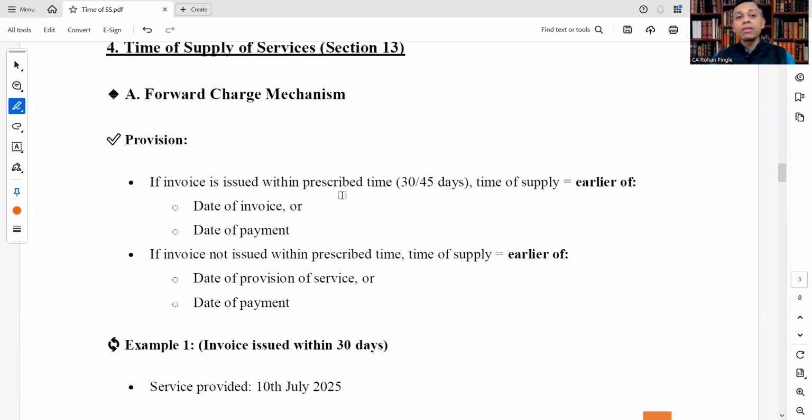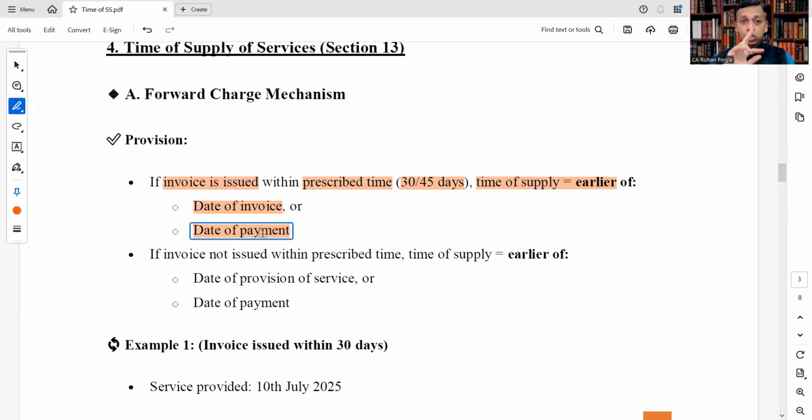Let's move on to time of supply of services, section 13. Under that, again, first part will be forward charge mechanism. Let's see the provision. If invoice is issued within prescribed time, that is 30 or 45 days, 30 for normal, 45 in case of banking company, time of supply would be earlier of date of invoice or date of payment.